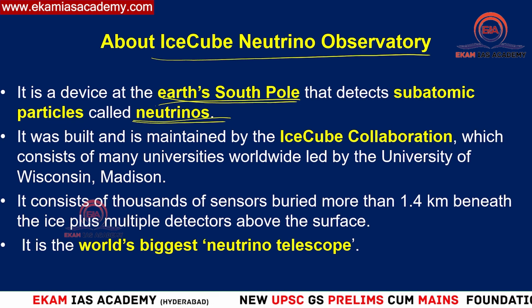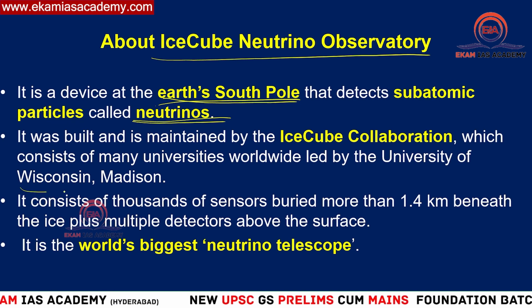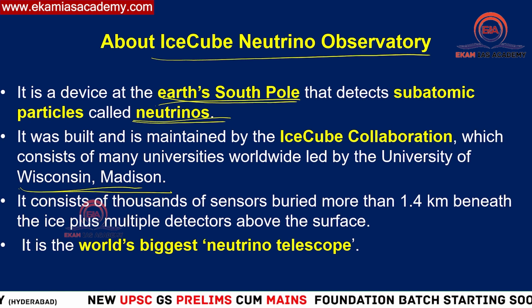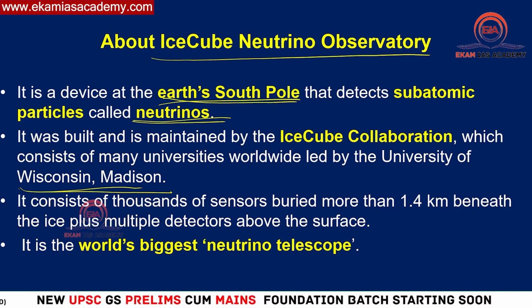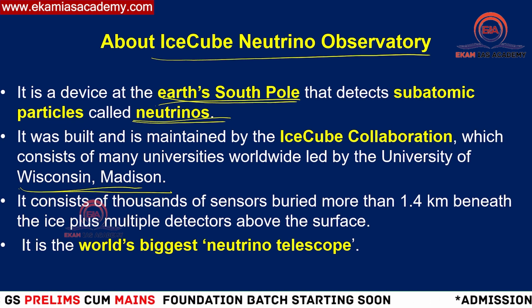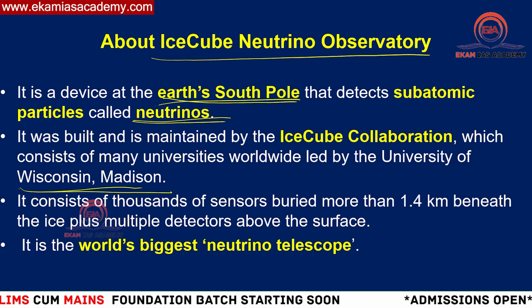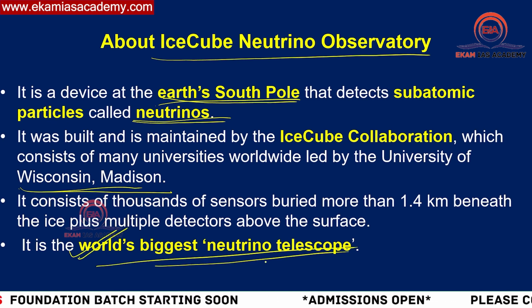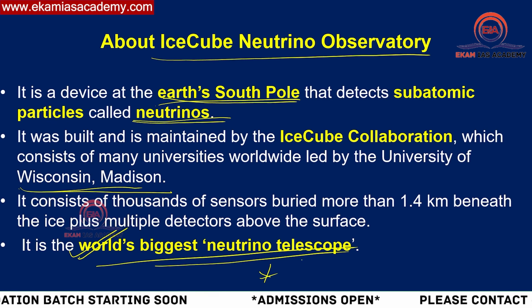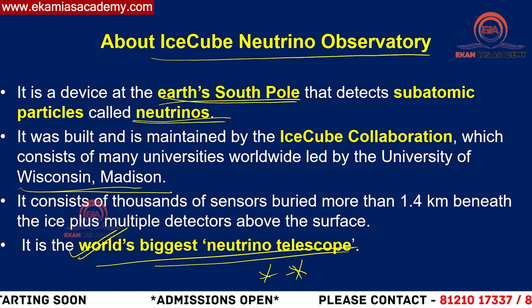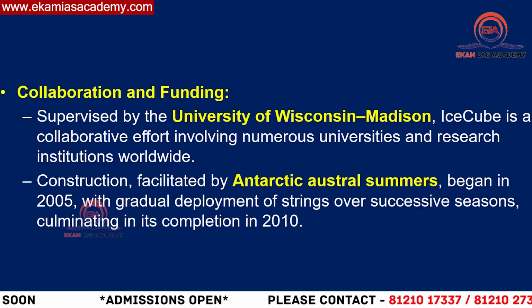Here, the organization that established it is the University of Wisconsin in Madison, and they're collaborating with many other universities to decode these neutrinos. And do remember, this is the world's biggest neutrino telescope also. Very important fact you need to know, in case any question has to be framed, they can ask about this specific fact.